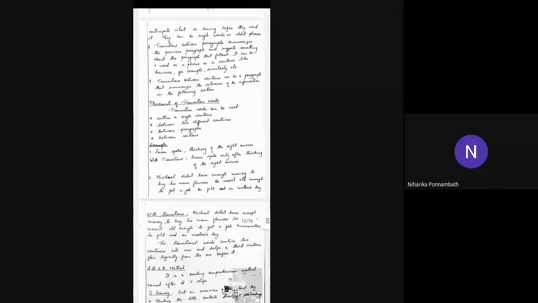I'm just adjusting. Okay, so now let us go on to the PQRST method. The PQRST method is another method which helps us to do comprehension in an effective way. It aims at helping students to assimilate the information they have learned in the textbook.